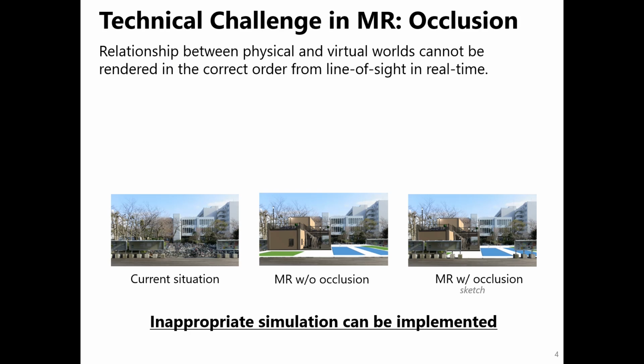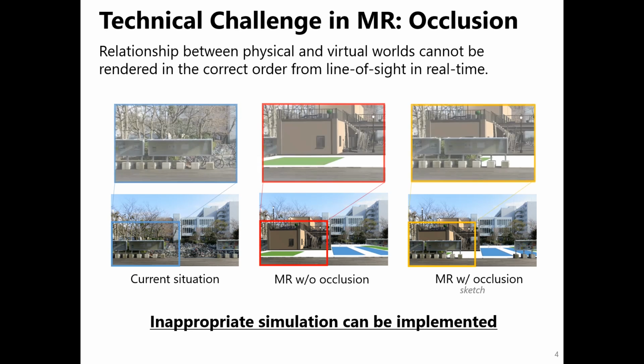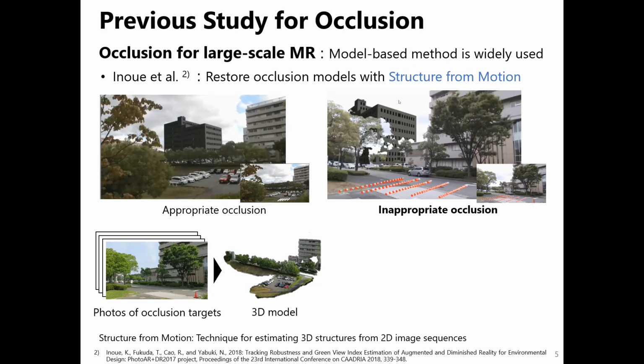One of the technical challenges in MR is occlusion, which occurs when a virtual object hides a physical object that should be rendered in front of the virtual object. When a physical object occludes a virtual object, the augmented image may cause user confusion related to depth perception, and it's essential to handle occlusion for appropriate MR-based landscape assessment.